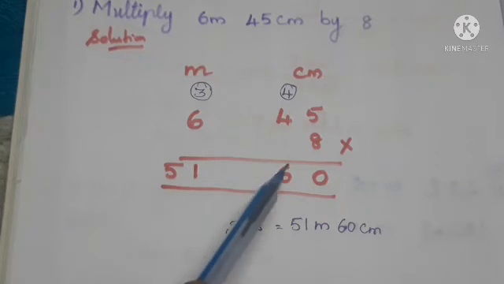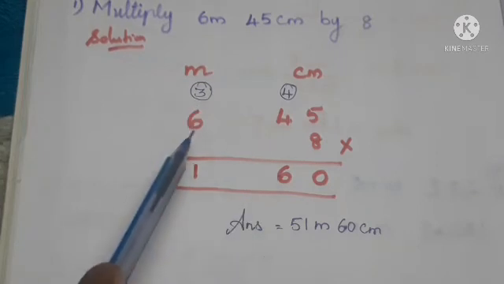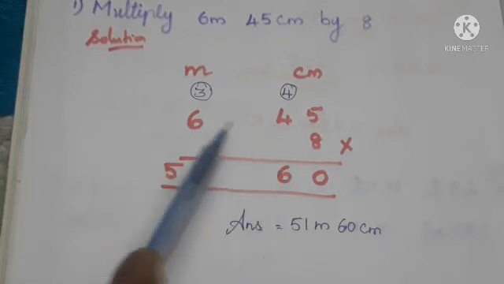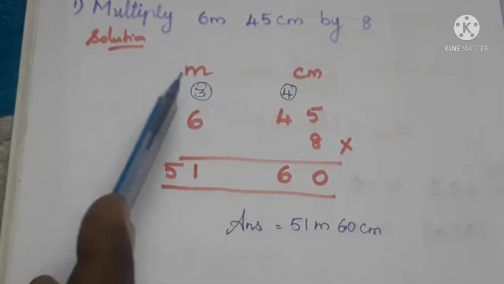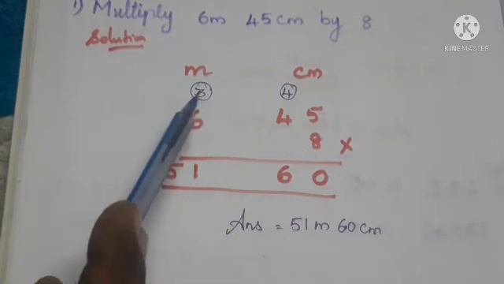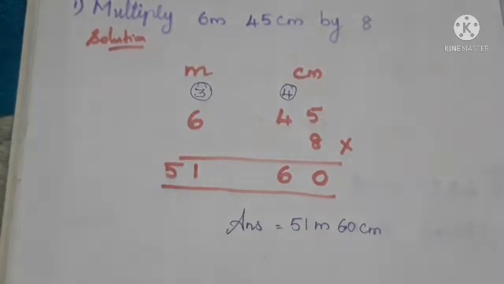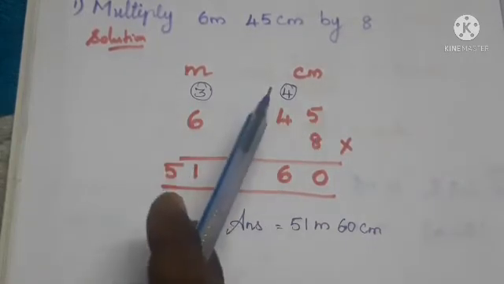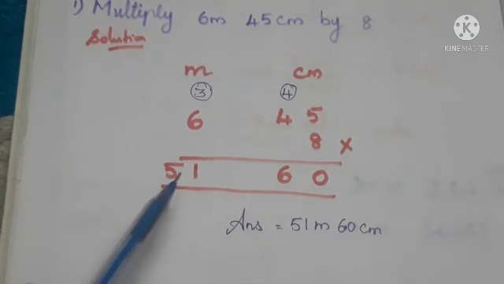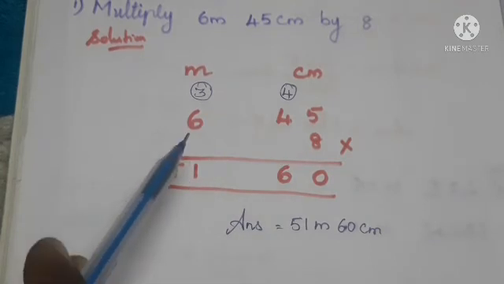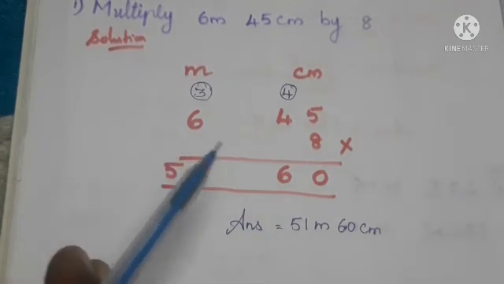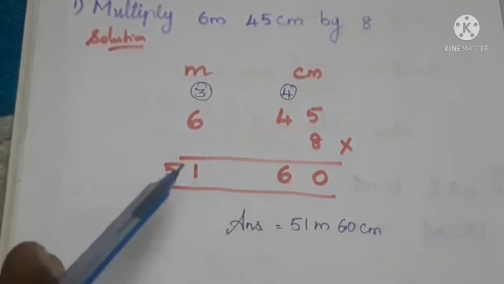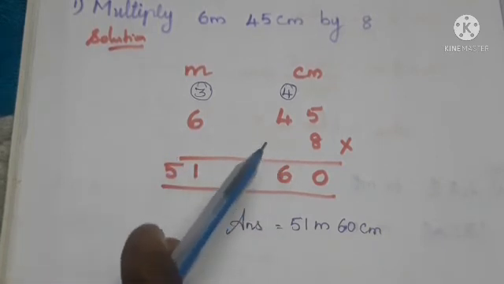Next in the 100 place we have 6. 6 8s are 48 plus 3 balance, so 48 plus 3 is 51. So when you multiply 6 meter and 45 centimeter by 8, you will get the answer as 51 meter and 60 centimeter.